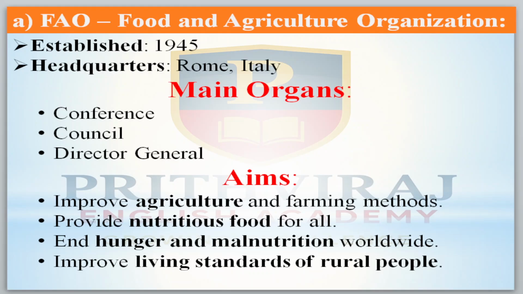The headquarters is located at Rome, Italy. The main organs are the conference, council and director general. The aims of this one are to improve agriculture and farming methods, provide nutritious food for all, end hunger and malnutrition worldwide, and improve the living standards of rural people.